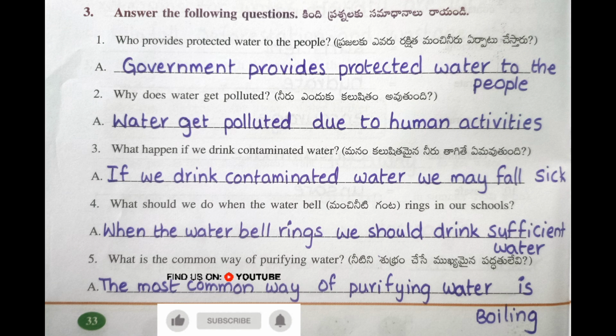Answer the following questions. First question: who provides protected water to the people? Government provides protected water to the people. Second question: why does water get polluted? Water gets polluted due to human activities.